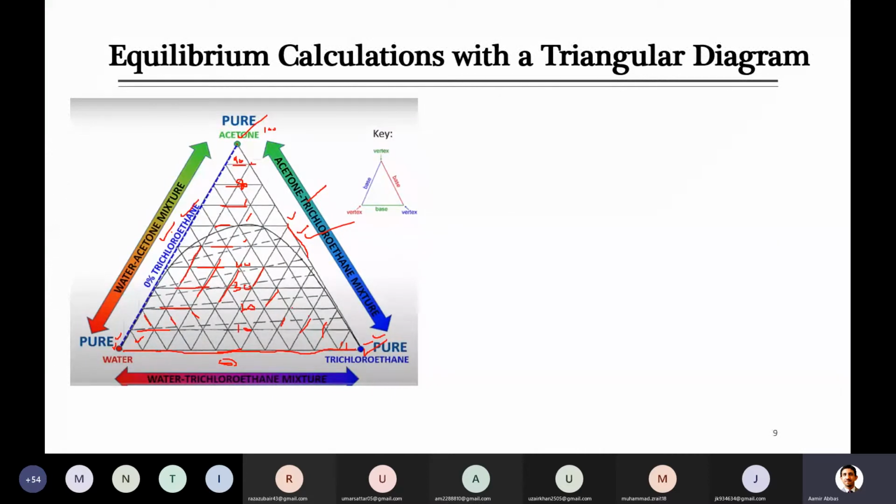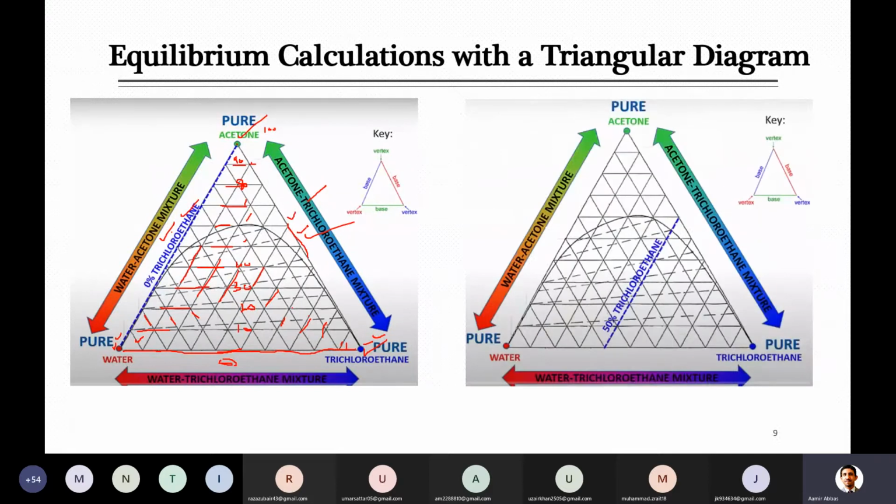Just to give you an idea of how you have to look at the values, the percentage or the concentration. For example, if after this discussion I ask you to tell me the point for 50% trichloroethane, how do you locate it? You know that at this point trichloroethane is 100%. So start counting from here, because maybe you can think, okay, either I have to count for this line, or maybe for this line, because there are 3 lines from where I am telling you that you have to start counting.